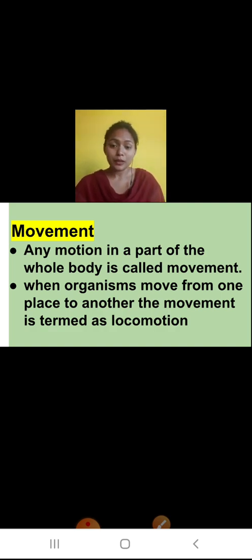So plants only show movement. Plants don't move from one place to another. Their seeds move, but they don't move. So plants show movement and animals show locomotion. Animals have to move from one place to another in search of food, shelter, prey, anything. That is locomotion, and plants stay at their position only, which is movement. So this is all about movement and locomotion and about this chapter.